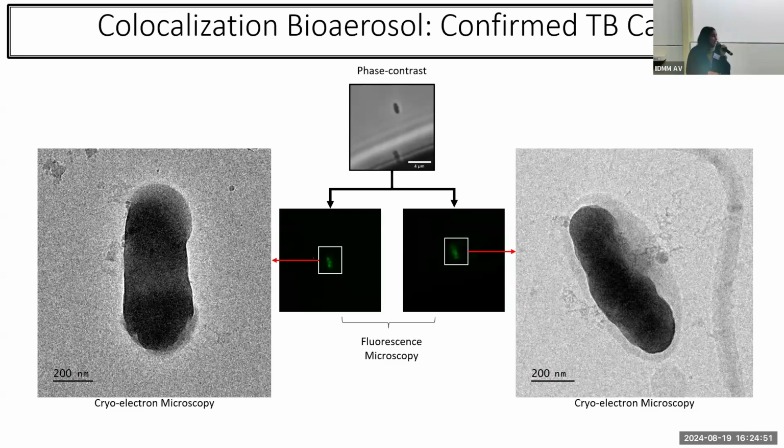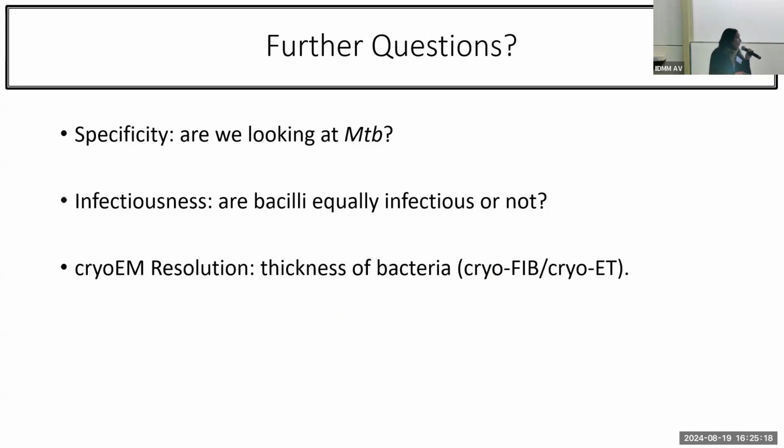As you can see, we are able to locate these stained organisms using fluorescence microscopy. We can also co-localize these organisms using cryo-electron microscopy. This made us very excited, because it further encouraged us, and it also supports exploring and studying airborne TB or exhaled breath closer to its native state.